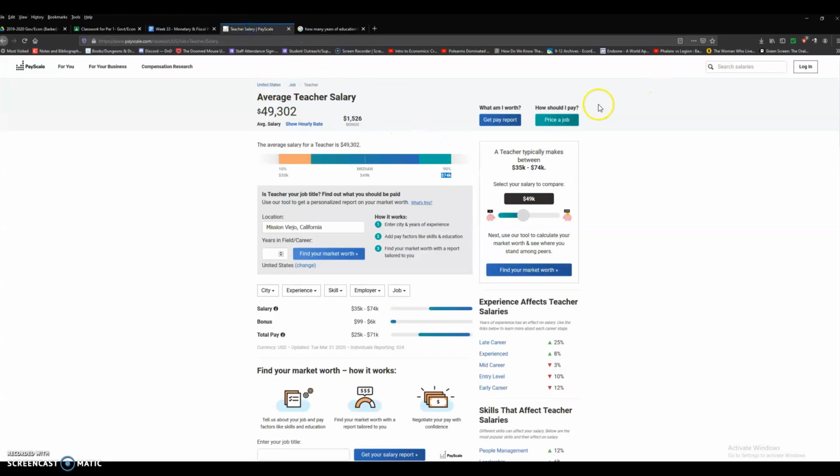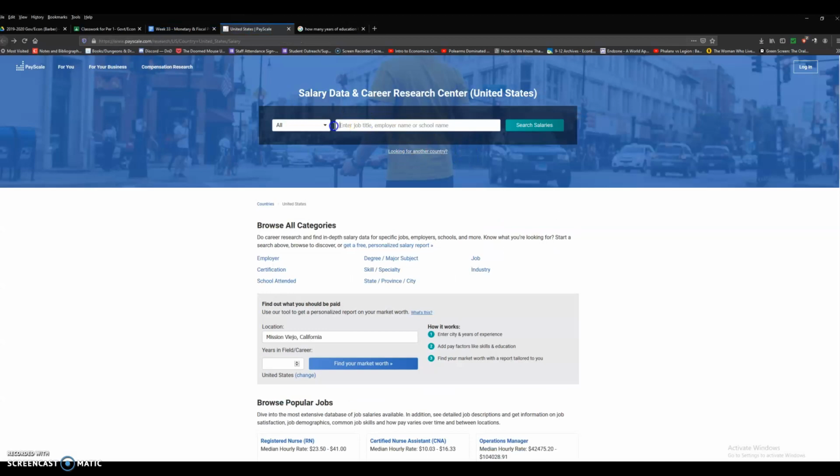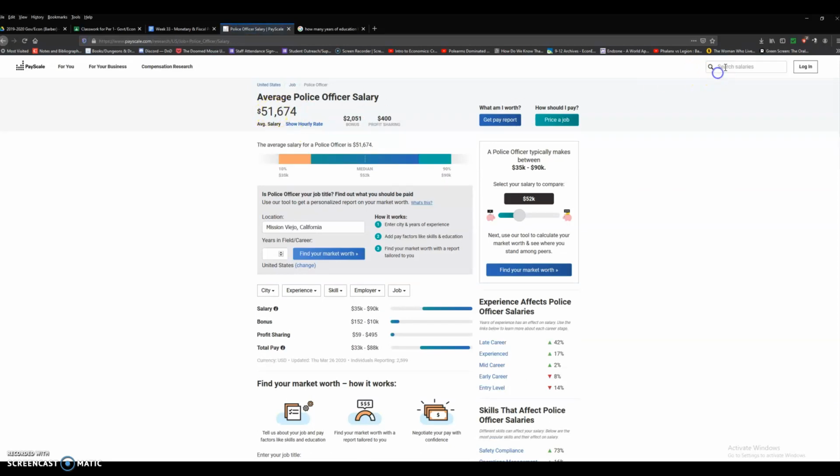And keep in mind, guys, sometimes they're going to have considerable variations. For instance, if I put in police, well, okay, you notice there's a whole bunch of different levels. There's officer, patrol officer, detective, sergeant, chief. So for instance, police officer, you're looking at 51,674.